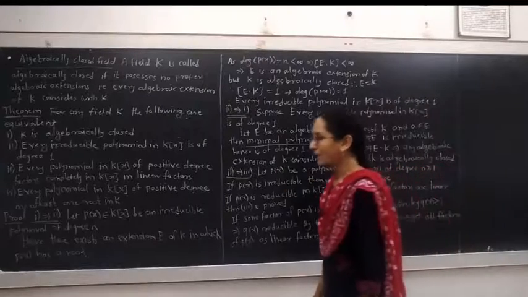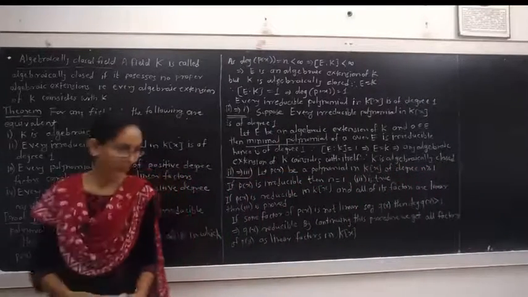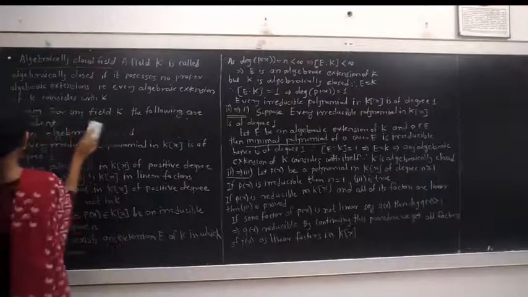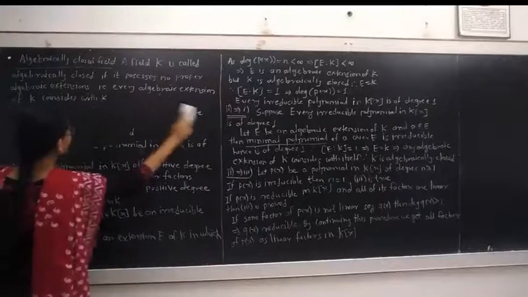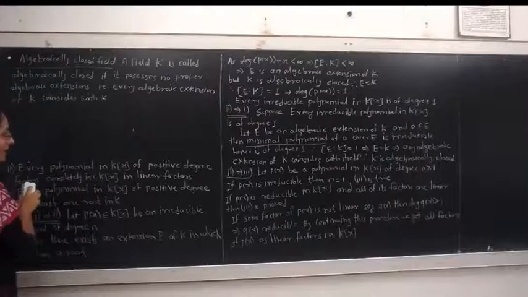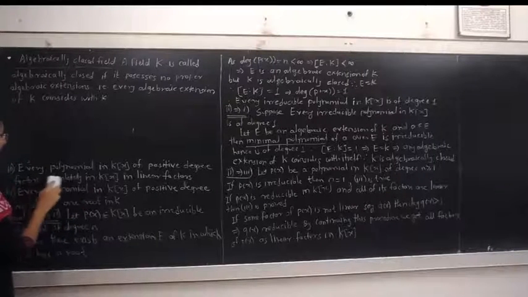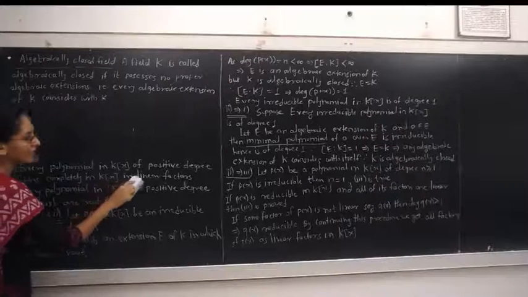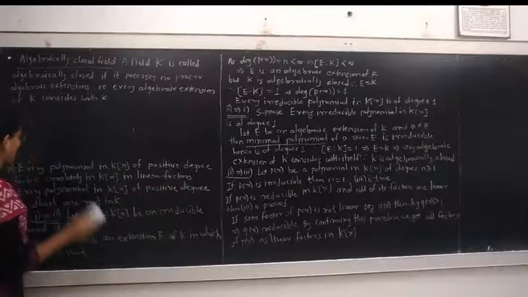Now we prove third implies fourth. The third point is that every polynomial in K[x] of positive degree factors completely in K[x] into linear factors.